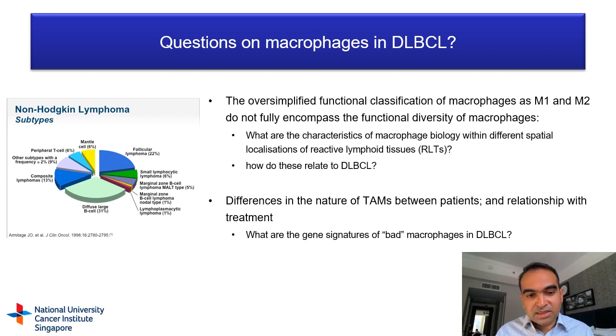Our interest is in DLBCL, the most common subtype of non-Hodgkin lymphoma, where macrophages are known to be important, but we don't know the precise molecularly defined subtypes that are possibly prognostically relevant in the setting of chemoimmunotherapy, because most prior work has been done with one or two immunohistochemical markers.